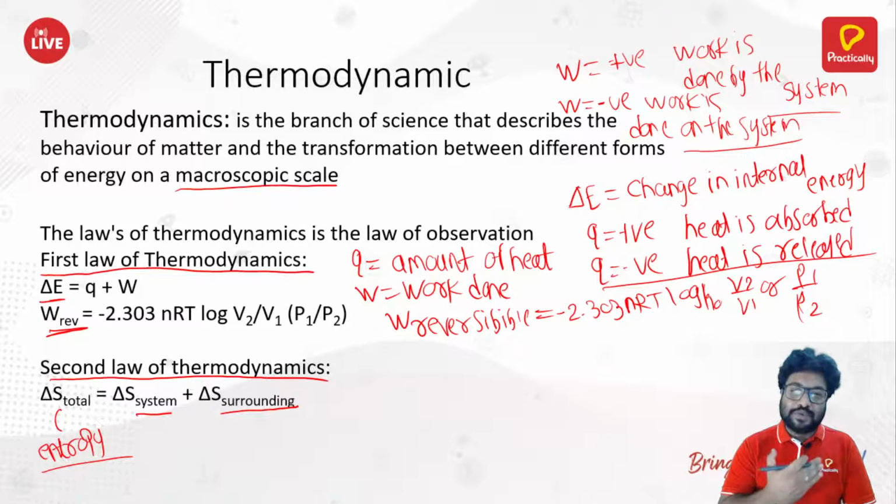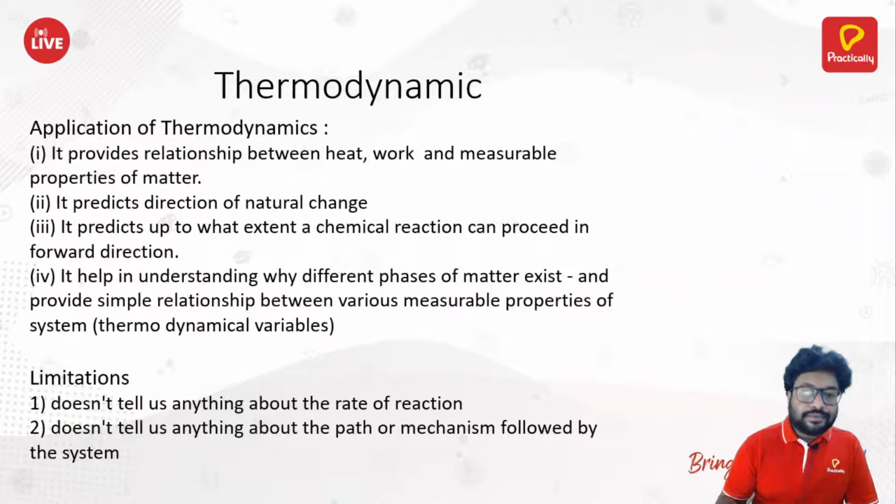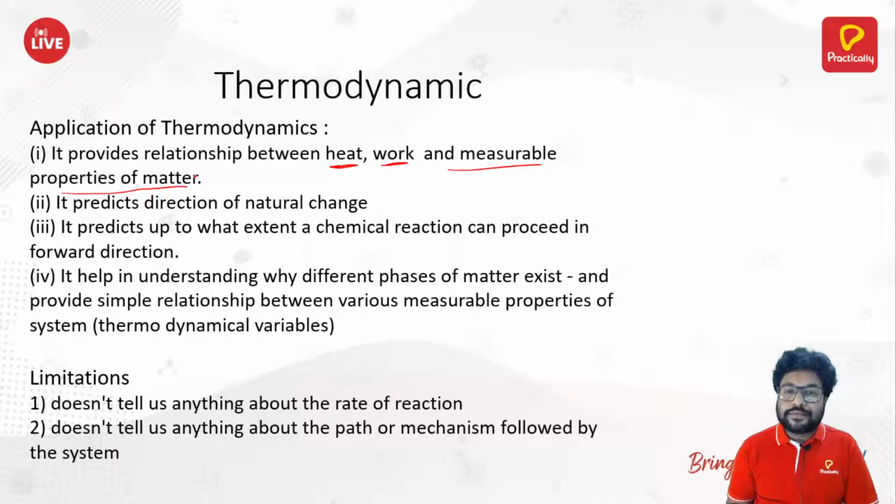Okay, so moving ahead. Now, applications of thermodynamics. See, thermodynamics provides the relationship between heat, work, and measurable properties of matter. What are the measurable properties of matter? Enthalpy, entropy, internal energy, temperature, pressure, volume, Cp, Cv, all of these are measurable properties. It can predict the direction of a natural change.